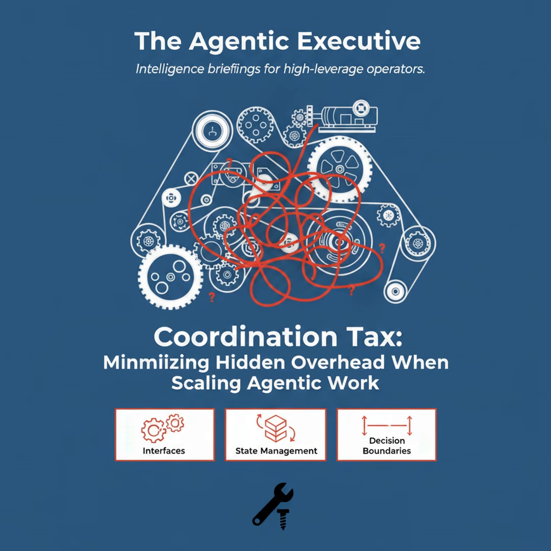And the third spot, decision boundaries. If it's unclear when an agent should act versus when a human should intervene, escalation becomes default. Meetings balloon, throughput slows, and automation births bureaucracy.